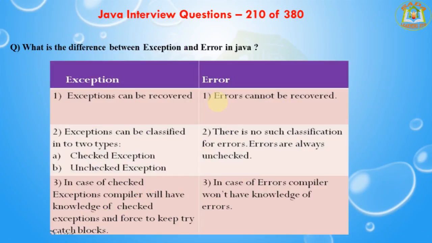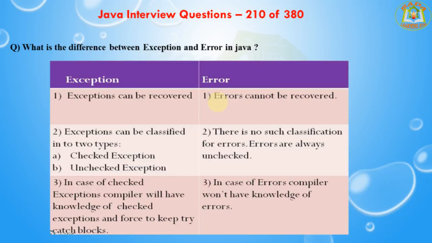Next, what are the differences between exception and error in Java? Exception and error classes are both subclasses of the Throwable class. The exception class is used for exceptional conditions that a user's program should catch. The error class defines exceptions that are not expected to be caught by the user program. An exception can be recovered.